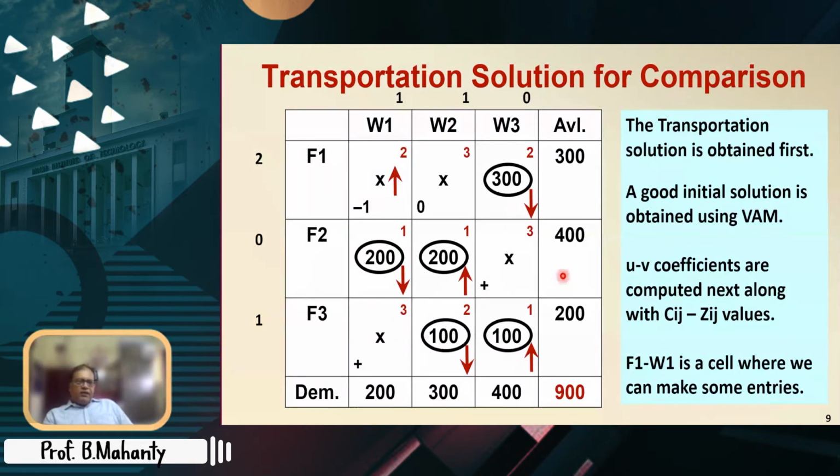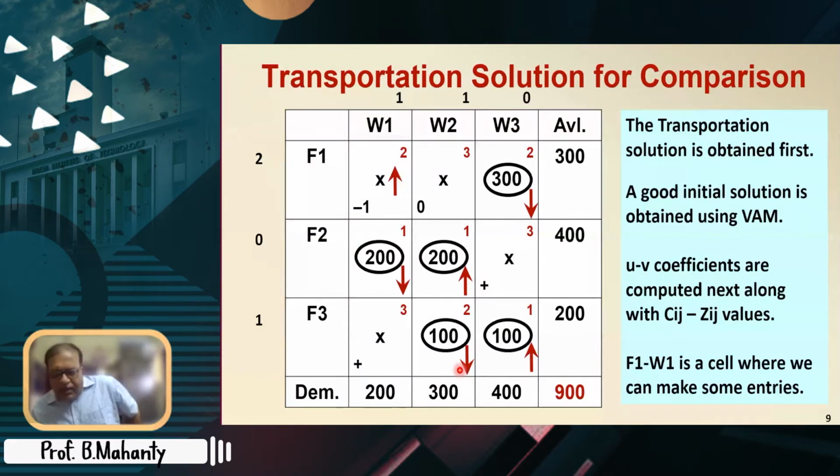So closure is obtained. Who will tell what is the maximum amount that can be transferred to F1W1? The maximum amount that can be transferred to F1W1 is 100, because 100 is the maximum that is going down.